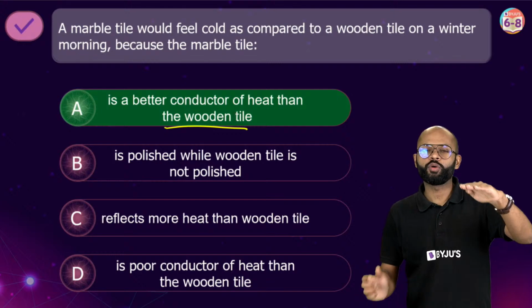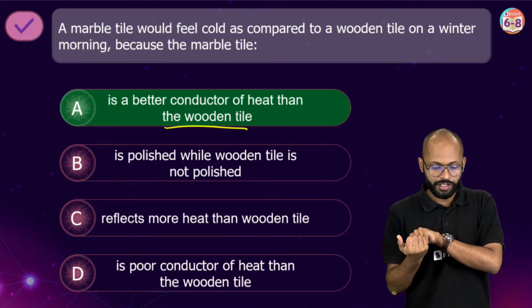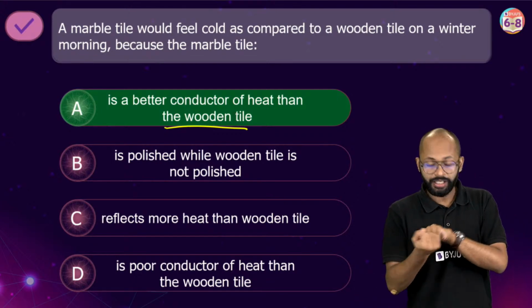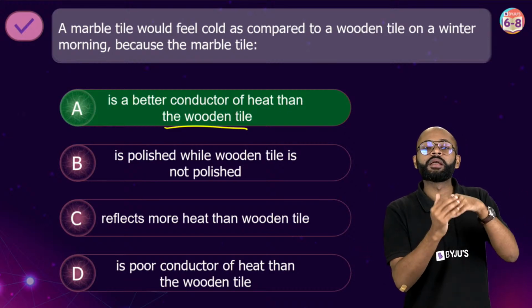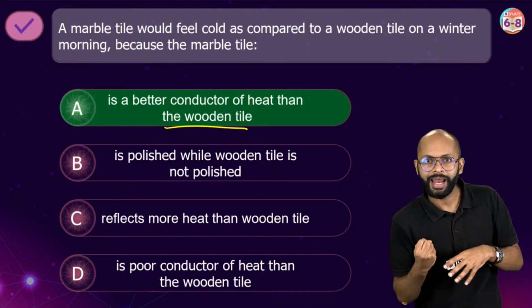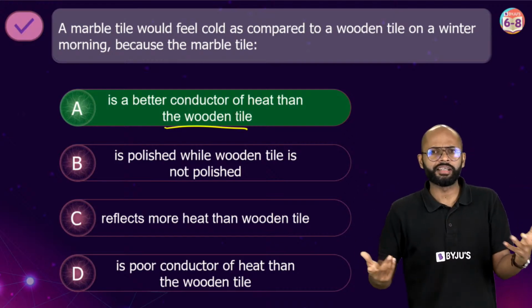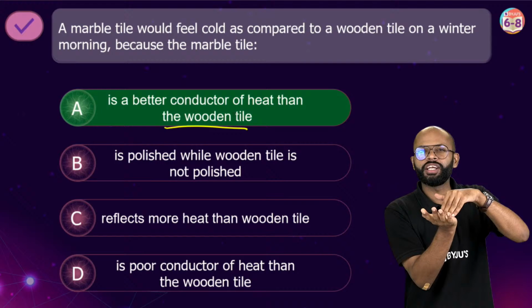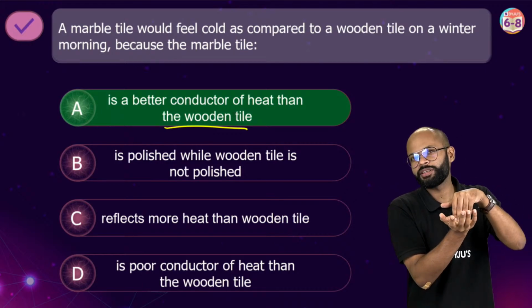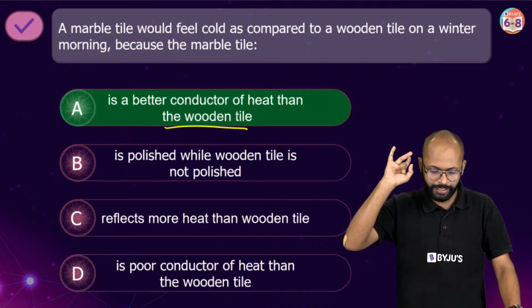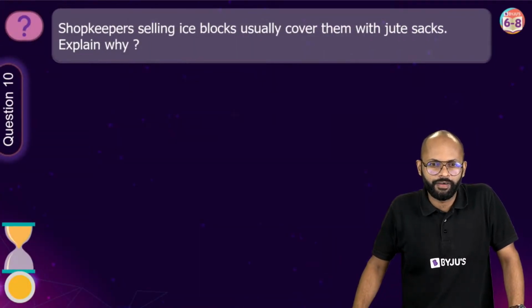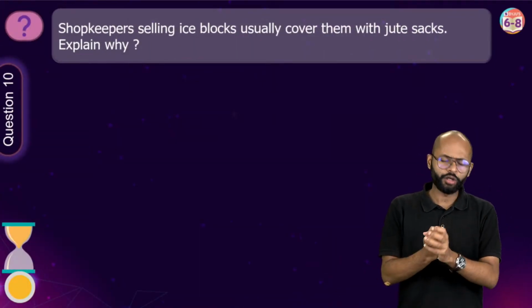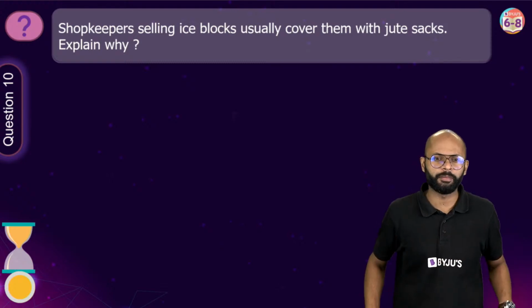इसीलिए marble को आप when you touch, right? When you touch the marble, in winters, what will happen? Marble will take the heat from your hand because it's a conductor, it can conduct heat. लेकिन wood क्या करेगा? When you touch wood, wood बोलेगा I cannot take heat from you. I want but I cannot take because I am an insulator, right? So that's why. Clear एकदम? Yes? अरे वाह, nice. चलो, question number 10, last question एकदम.